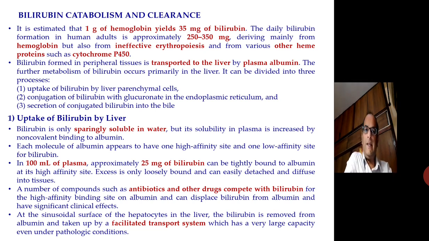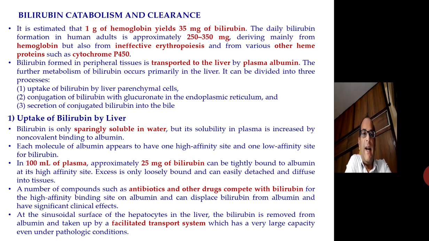Bilirubin is only sparingly soluble in water, but its solubility in plasma is increased by non-covalent binding to albumin. Each molecule of albumin appears to have one high affinity and one low affinity site for bilirubin. In 100 ml of plasma, approximately 25 mg of bilirubin can be tightly bound to albumin at its high affinity site. Excess is only loosely bound and can easily detach and diffuse into the tissues.